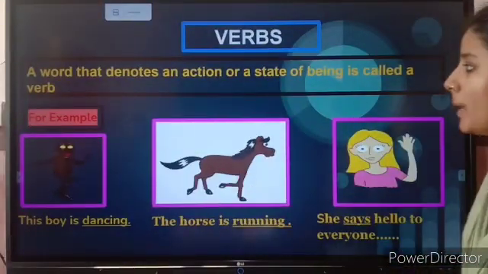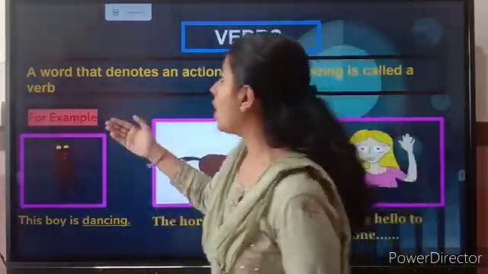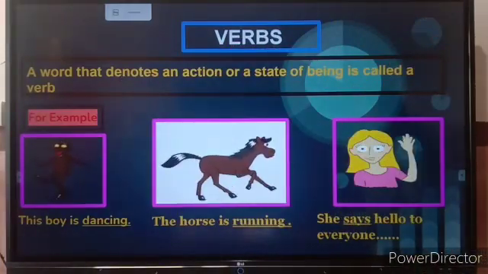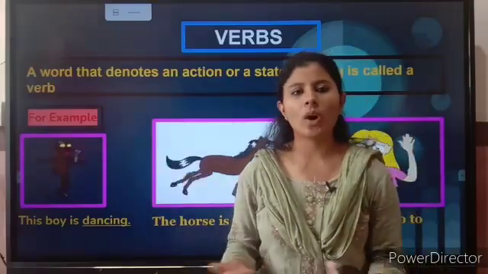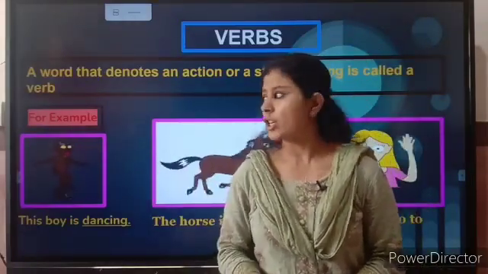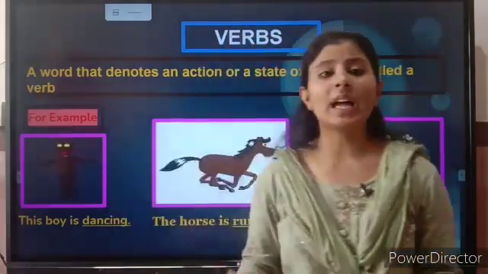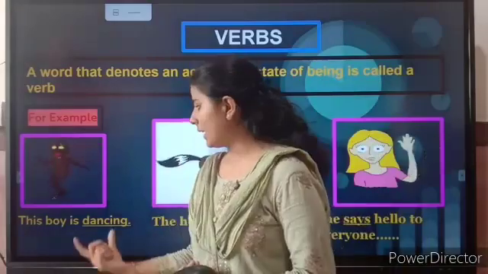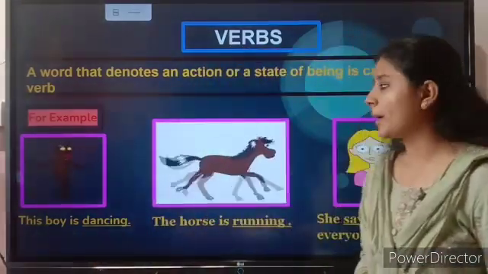So let's move forward and understand the next part of speech. That is the verb. So what is a verb? You all know what a verb is. A word that denotes an action or a state of being is called a verb, right? Or in easy language you can say that a verb is an action word. So you can see that this boy is dancing. What is the action that is performed by the boy? He is dancing. So dancing will be called a verb.